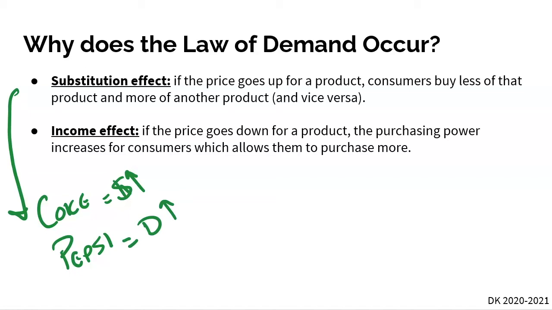The second reason is the income effect. The income effect just states if the price goes down for a product, the purchasing power increases for consumers, which allows them to purchase more. What all that is saying is that if the price of a product goes down, people are willing to spend more money on that good. That's all the income effect is. So if the price goes down, your purchasing power goes up, so you're going to buy more of the good. The quantity demanded goes up.